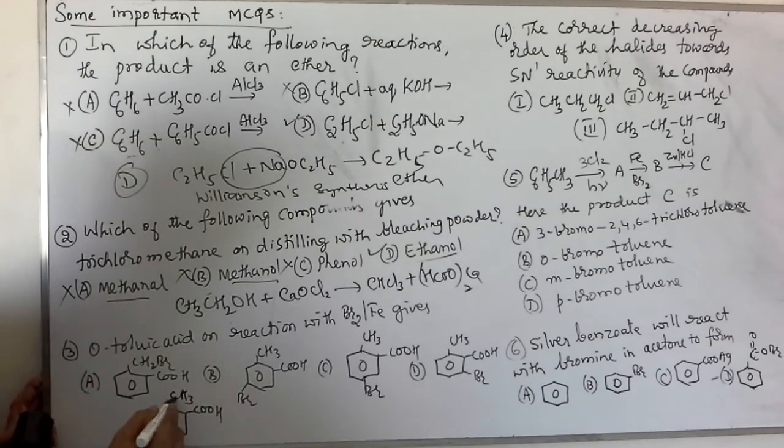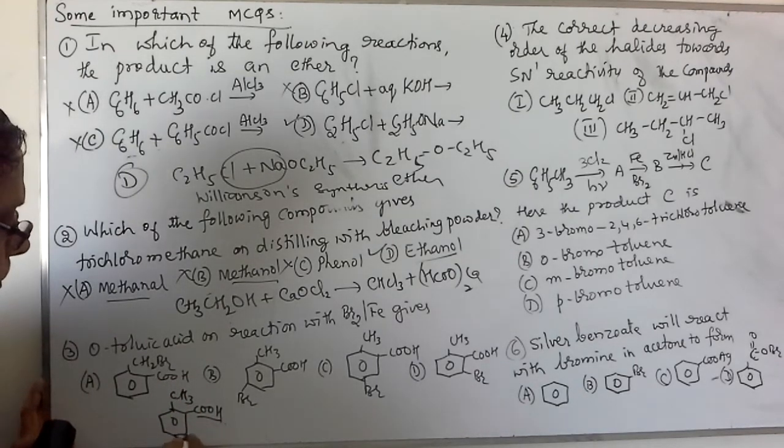With respect to the CH3 group, one of the ortho positions is blocked, as the COOH group is already present. Therefore, the substitution should take place either at this position or at this position. With respect to the COOH group, this is also a meta position. So both are favoring one another. Therefore, the bromination will take place at this para position.